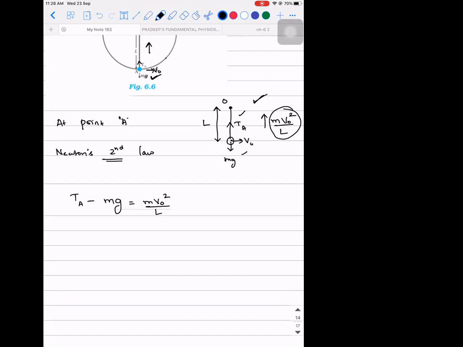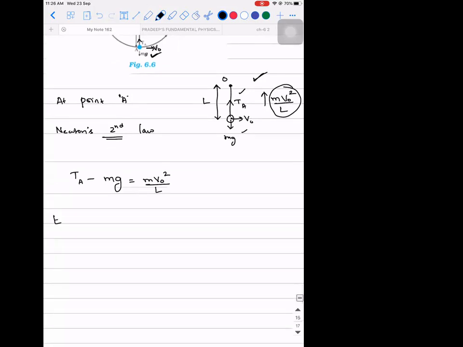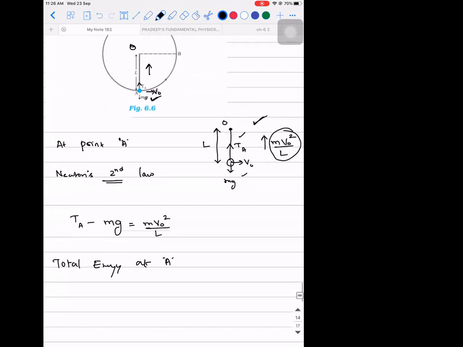Okay. If I try to calculate the total energy at point A, what will I get? When I say total energy, I need mechanical energy, that is the kinetic energy and the potential energy. I'm taking the bottommost point as the reference line.